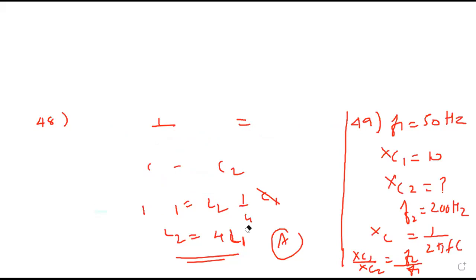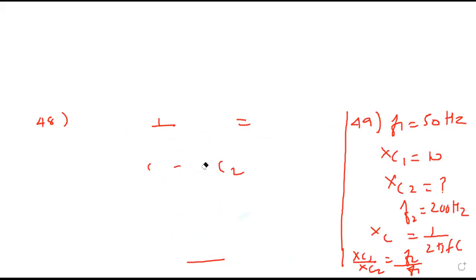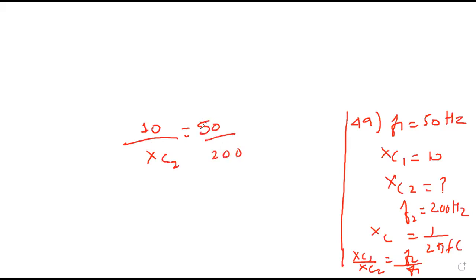What will be the reactance when frequency is 200? So Xc1 is 10, Xc2 we want, frequency is 50 upon 200. That means Xc2 equals 40 ohms.